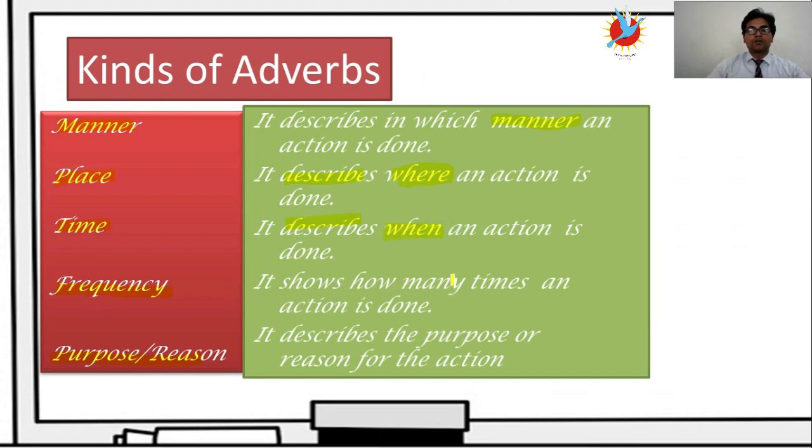Frequency, it shows how many times an action is done. Purpose, reason, it describes the purpose or reason for the action. So remember these words: adverb of manner; place, where; time, when; frequency, how many times; purpose, purpose or reason.